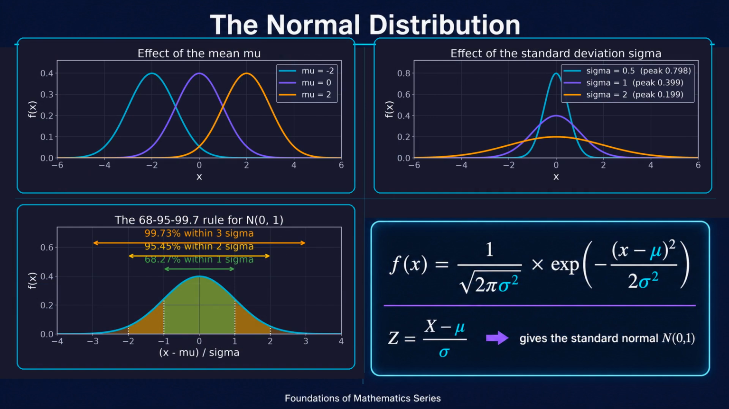The normal, or Gaussian, distribution is defined by 2 parameters. Mu sets the center, and sigma sets the width. Changing mu slides the bell curve along the axis without changing its shape. Changing sigma makes it narrower and taller or broader and flatter. Its most quoted property is the 3 sigma rule. About 68% of the probability lies within 1 standard deviation of the mean, about 95% within 2, and about 99.7% within 3. Any normal variable can be converted to the standard normal with mean 0 and variance 1 by subtracting mu and dividing by sigma. That transformation is called standardization.